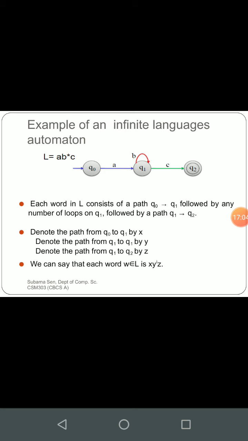See, this is our given string. I have already mentioned this one. So if you represent this, what will happen? Our q0 is equivalent to q0 according to the diagram of the pumping lemma. If we compare, r is equal to q1 and f is equal to q2. Here x is a, z is c and b is looping, so y is b. So this is an example compared with the representation of the pumping lemma.